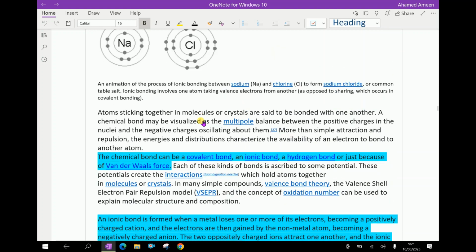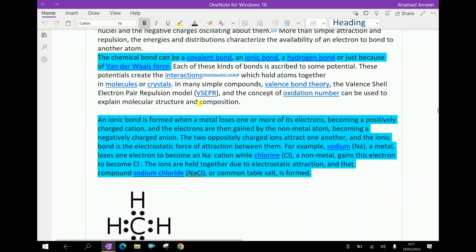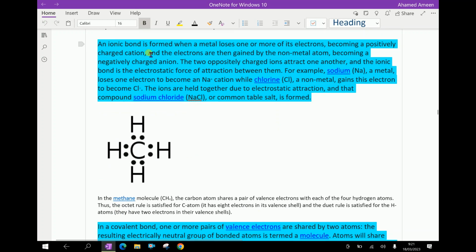Next, bonding. A chemical bond can be a covalent bond, an ionic bond, a hydrogen bond, or just because of van der Waals force. An ionic bond is formed when a metal loses one or more of its electrons, becomes a positively charged cation, and the electrons are then gained by a non-metal atom, becoming a negatively charged anion. The 2 oppositely charged ions attract one another, and the ionic bond is the electrostatic force of attraction between them.